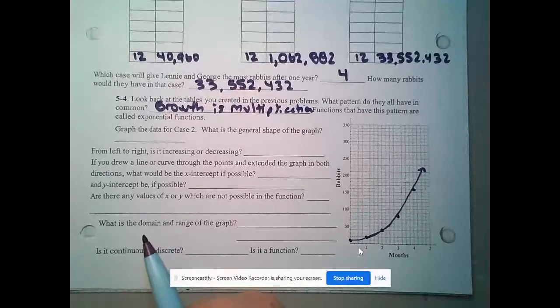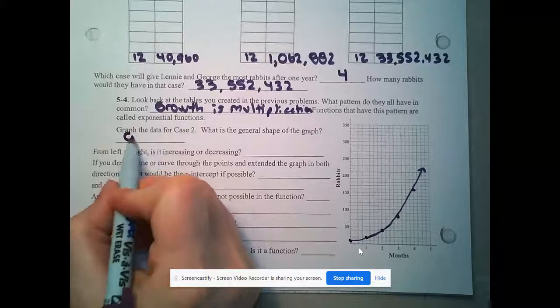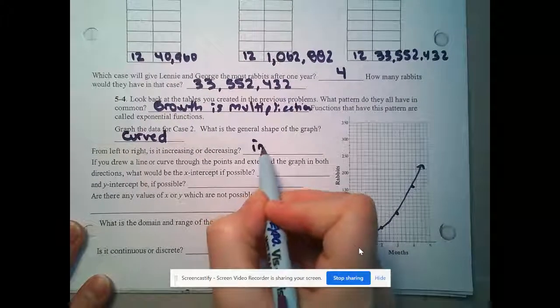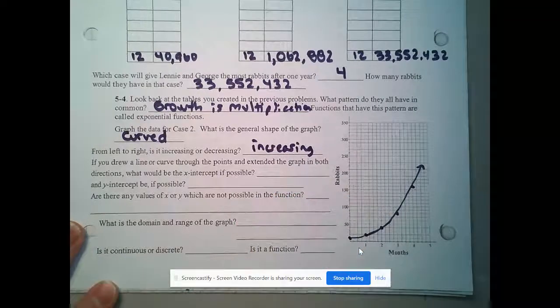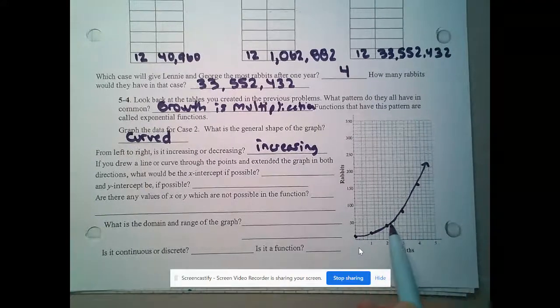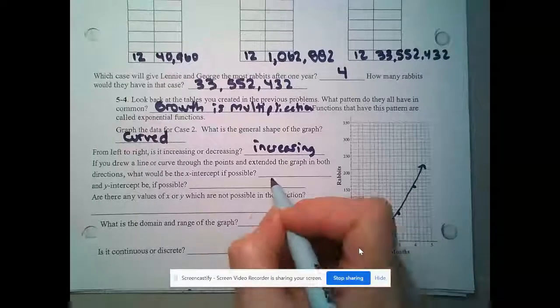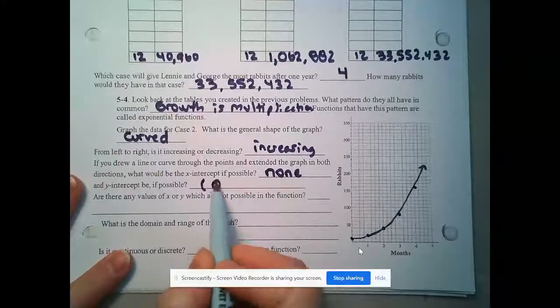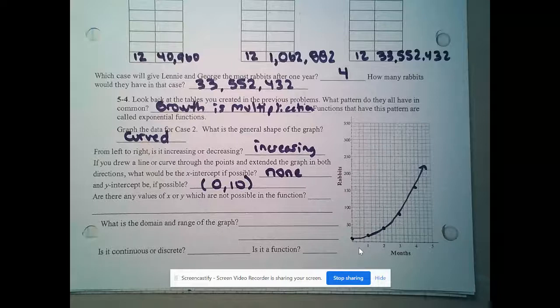And let's see. Graph the case general shape, curved. From left to right, is it increasing or decreasing? So as I go from the left and I move to the right, it's going up, so it is increasing. If you drew a line or curve through the points and extended the graph in both directions, what would be the x-intercept if possible? So this graph is never going to touch the x-axis. If we kept going down, down, down, down, down, further to the left, it's always going to approach the x-axis, but it's never going to touch the x-axis. So we would say that there is no x-intercept. The y-intercept is 10, 0, 10. At 0 months, we had 10 rabbits to start with.